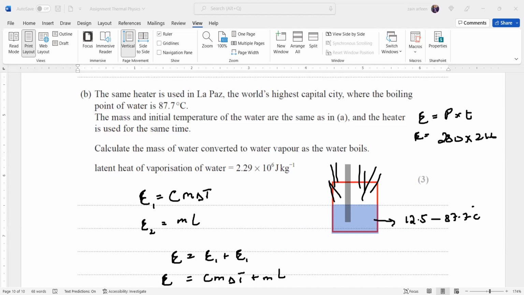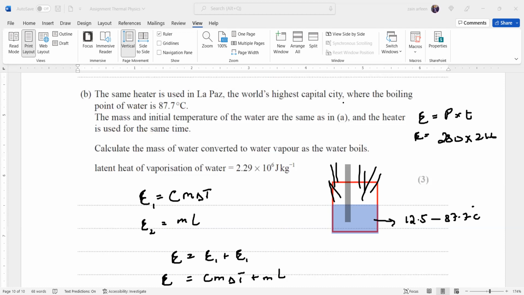So the total energy which we have to supply here is equal to the specific latent heat times mass plus c m delta T. So we'll just substitute the values.